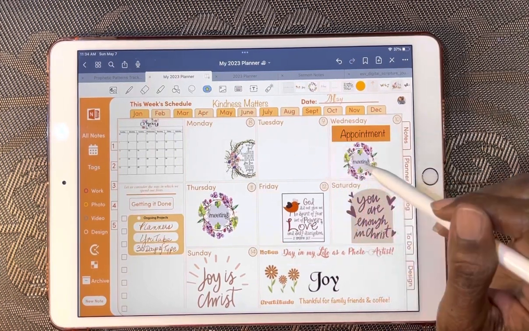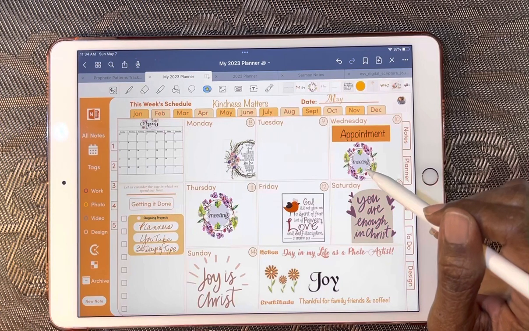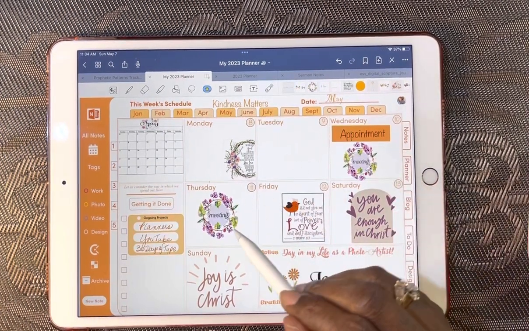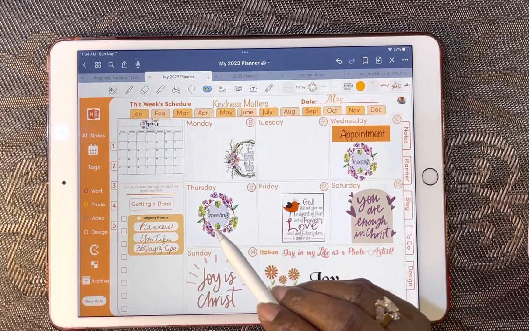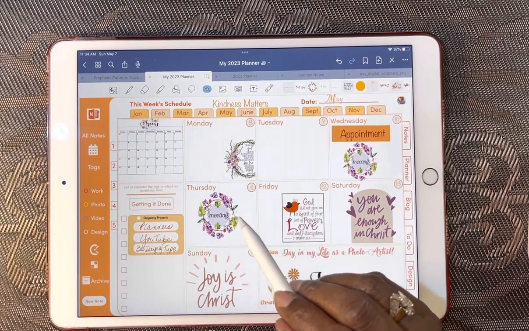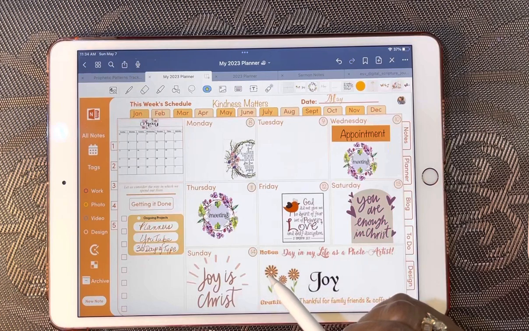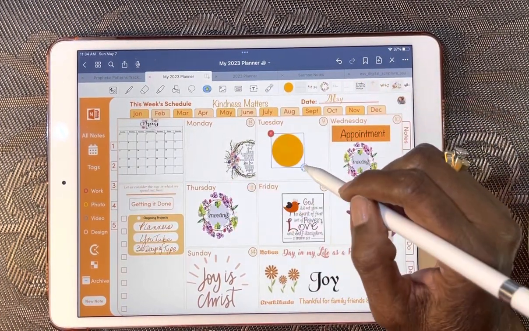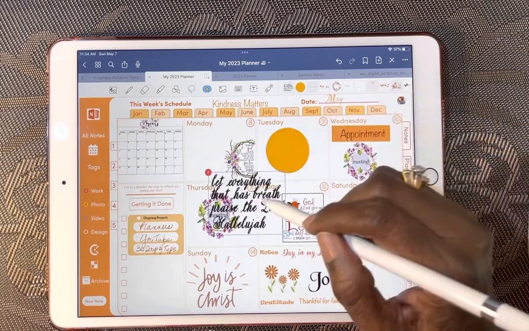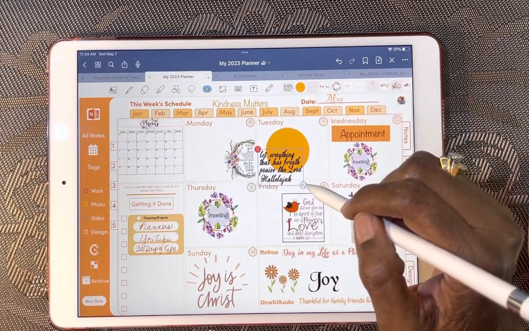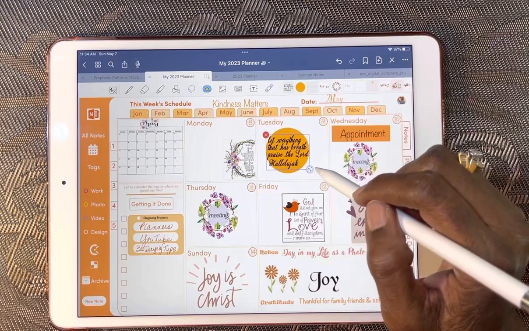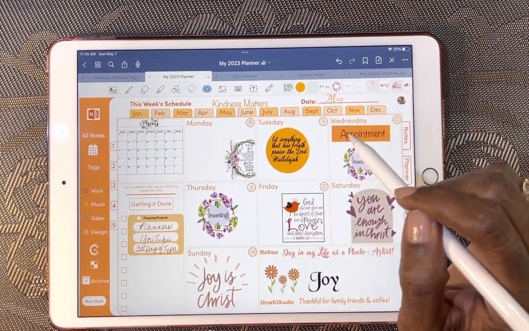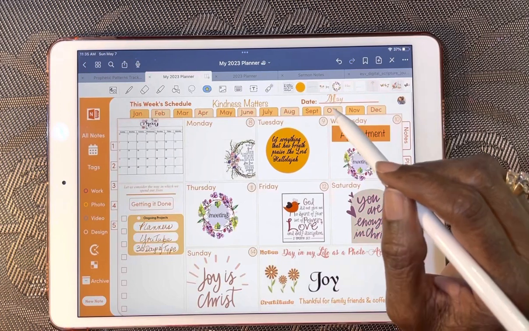So, using elements already in your file folders, or finding some that might be on Pinterest that you like, and remember you're using them for your own personal use, you can create your own elements and add your phrase to them. Just remember, whatever goes down first is what's going to be seen. And it says, let everything that has breath praise the Lord.